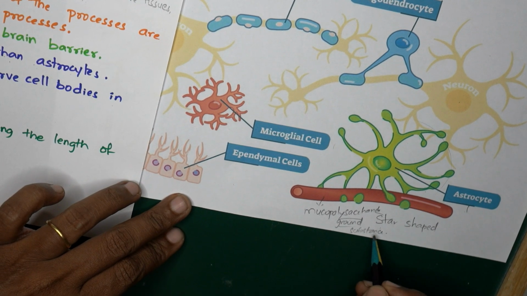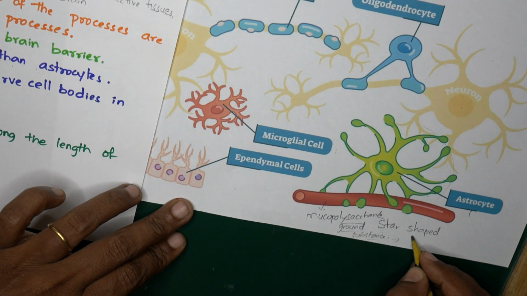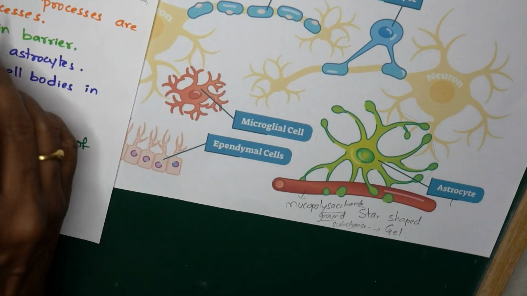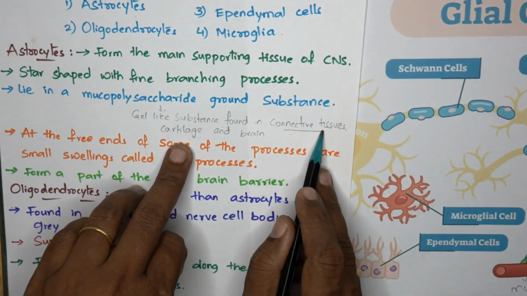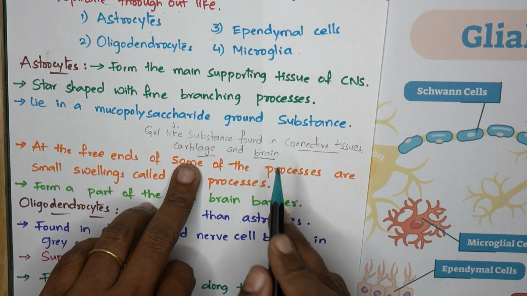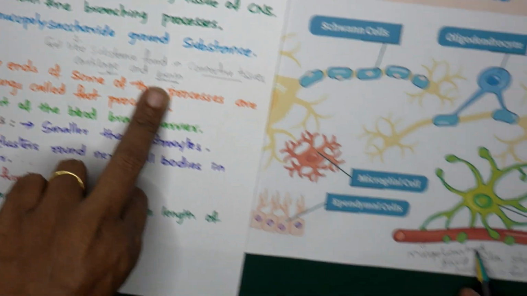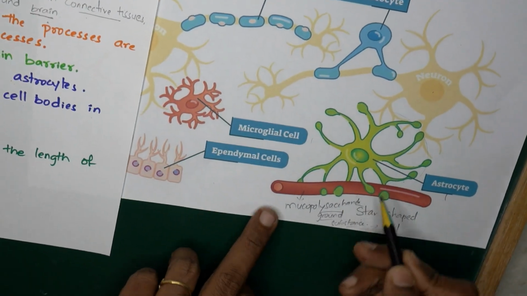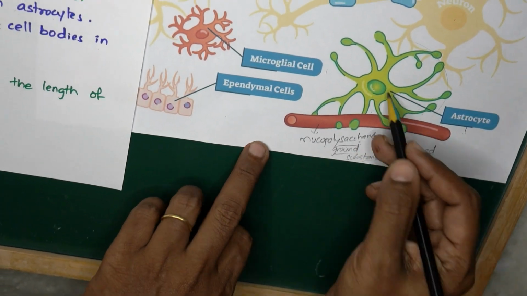This consists of mucopolysaccharides and proteins, and it is a gel-like substance found mainly in the connective tissues, cartilage as well as the brain. Whatever mucopolysaccharide substance is present in the brain, the astrocytes lie on it and support.